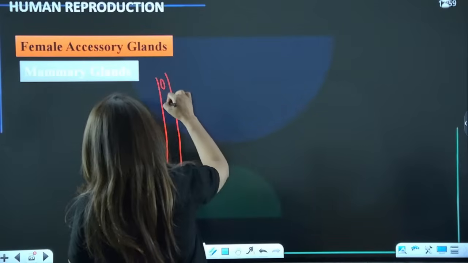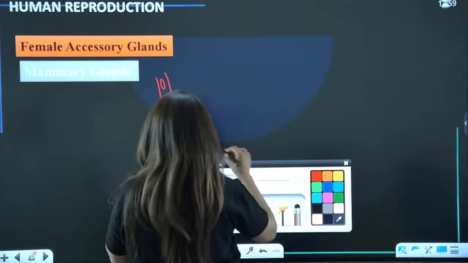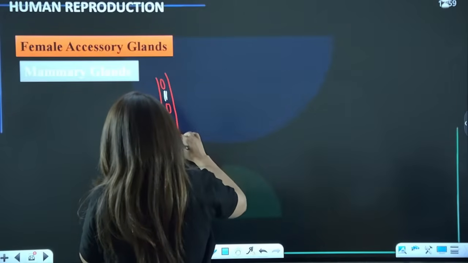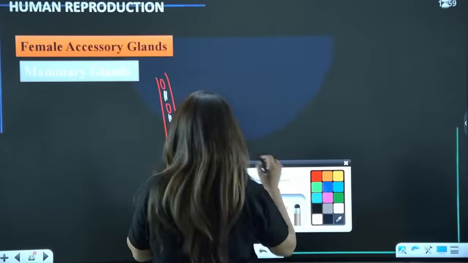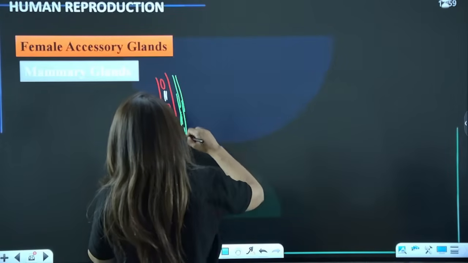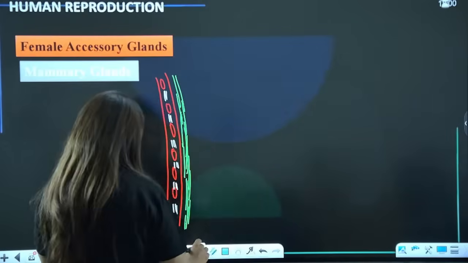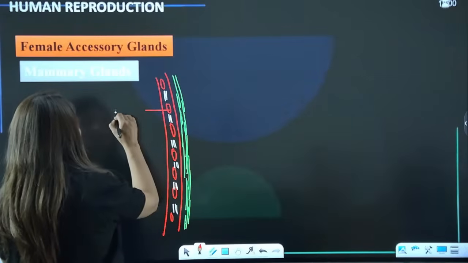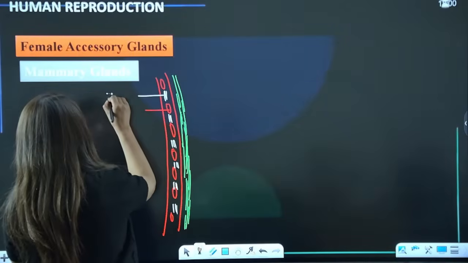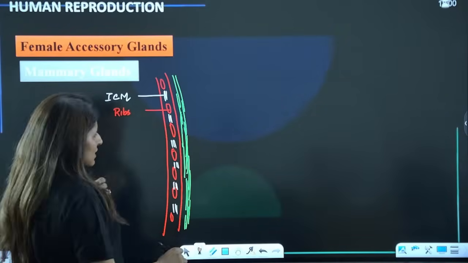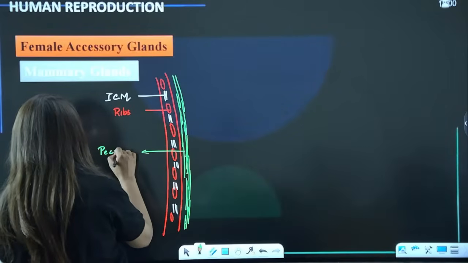These are the ribs, and in between the ribs we have the intercostal muscles, ICM. Then ahead of it lies the pectoralis major, the pectoral muscles.